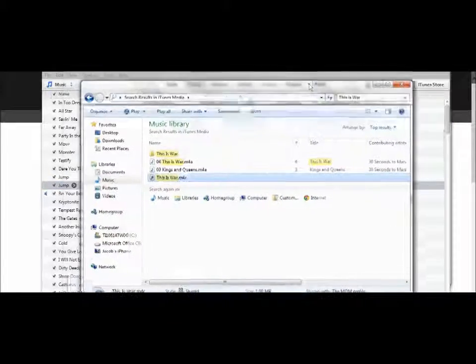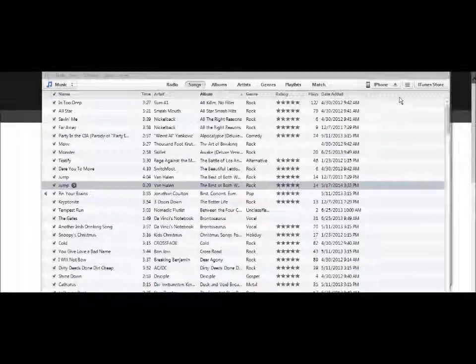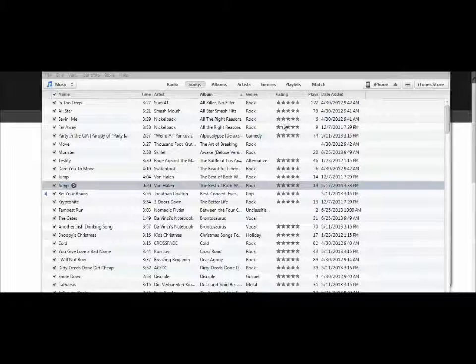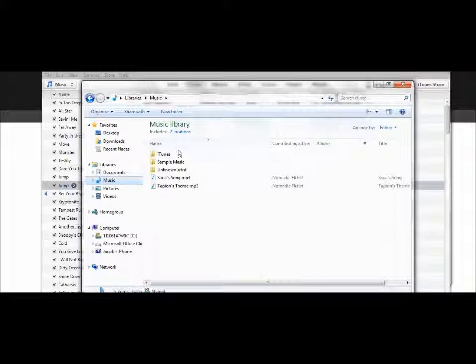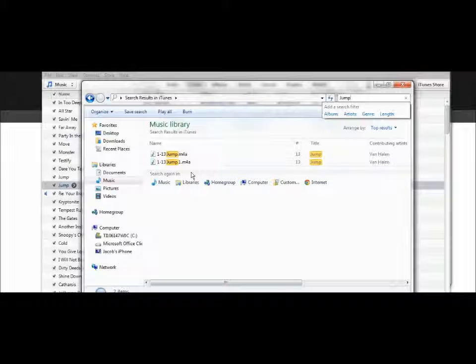You want to bring up... Let's just do Control Panel. Bring up your files. Go to Music, or wherever you have your music stored. I have it stored in iTunes. I don't even have to search for it. Just go up in the search bar and look for it. Now I have both of the songs.